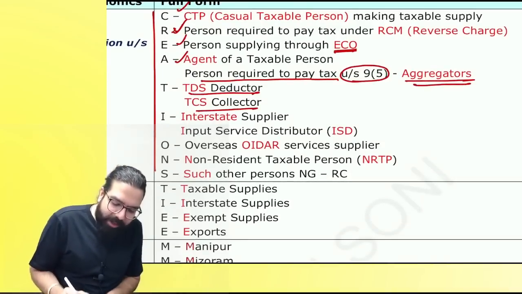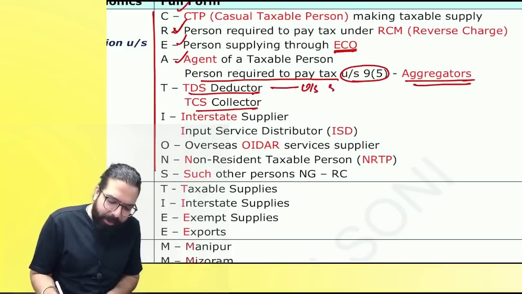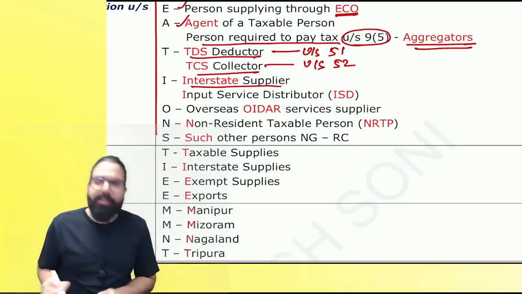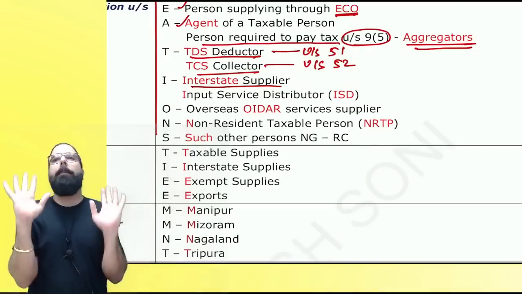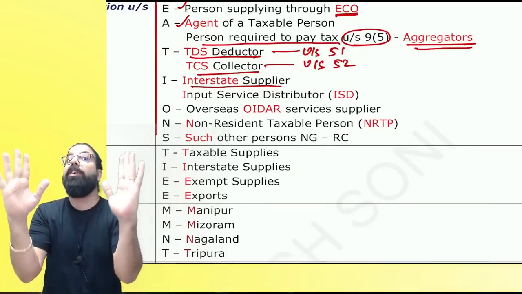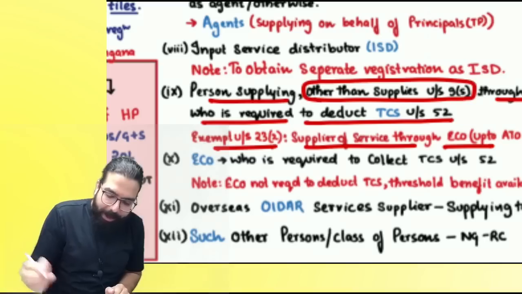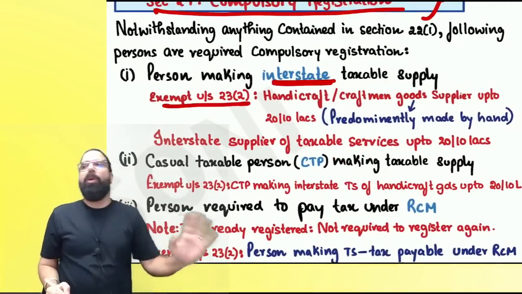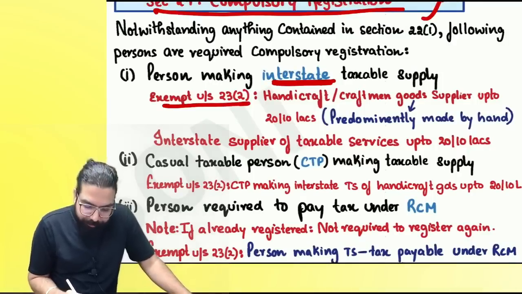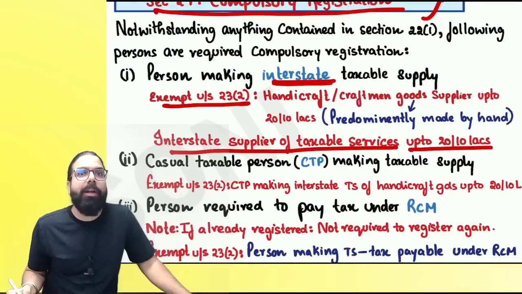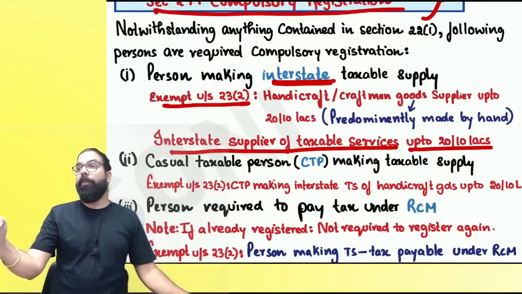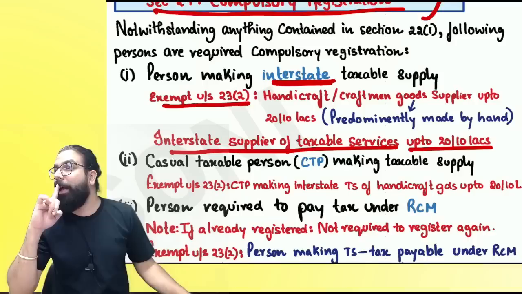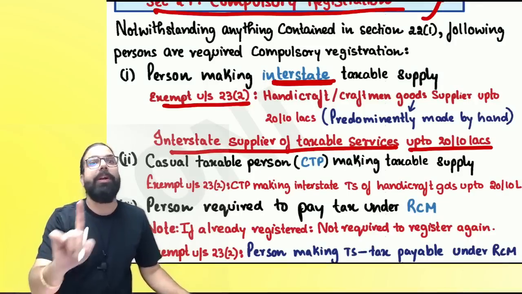Then, Baba, the next one is TDS deductor and TCS collector. TDS deductor under section number 51, TCS collector under section number 52, just for your knowledge. Now, the next one is interstate supplier. A person who is supplying from one state to another needs compulsory registration. Here also remember one thing: interstate supplier of services has been exempted. If you are an interstate supplier of services, you are exempted up to 20 lakh or 10 lakh. And if you are supplying handicraft goods and craftsman's goods, then also you are exempted up to 20 lakh or 10 lakh.